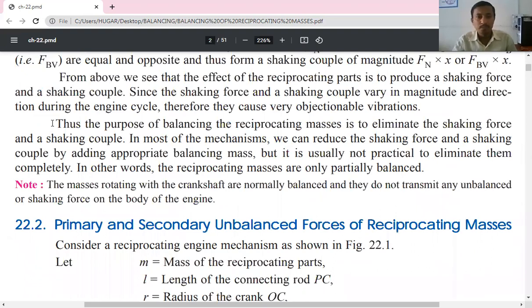So the purpose of balancing the reciprocating mass is to eliminate the shaking force and shaking couple. That means we need to eliminate the unbalanced force, that is FBH.